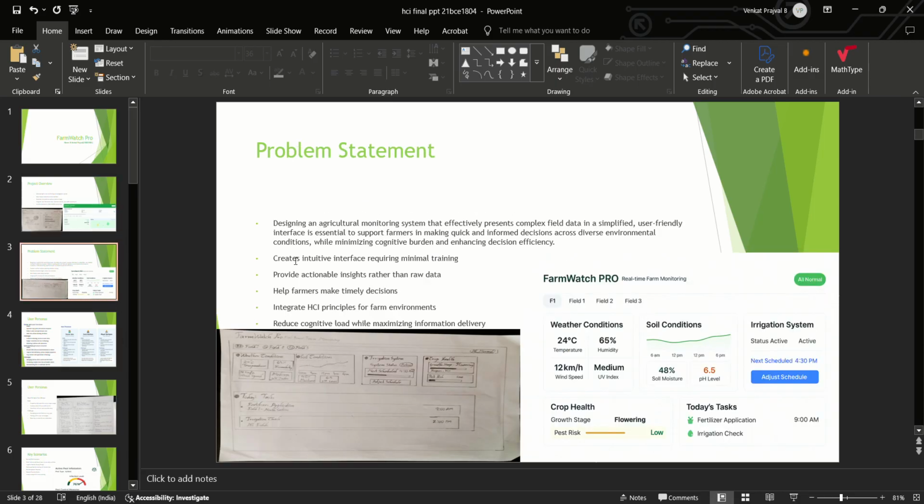The main problem statement of FarmWatch Pro is designing an agricultural monitoring system that effectively presents complex field data in a simplified, user-friendly interface, which is essential to support farmers in making quick and informed decisions across diverse environmental conditions while minimizing cognitive burden and enhancing decision efficiency. It creates an intuitive interface requiring minimal training, provides actionable insights rather than raw data, helps farmers make timely decisions, integrates HCI principles for farm environments, and reduces cognitive load while maximizing information delivery.